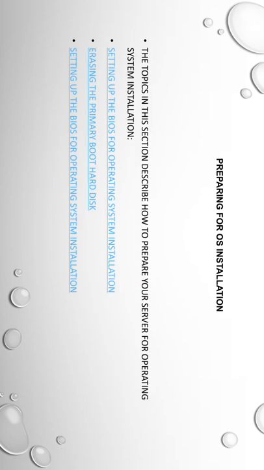Preparing for OS installation. The topics in this section describe how to prepare your server for operating system installation: setting up the BIOS for operating system installation, erasing the primary boot hard disk.